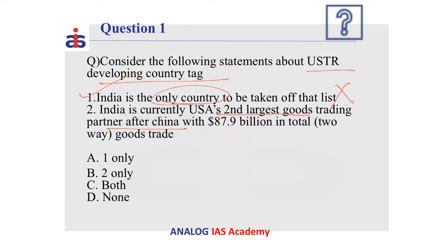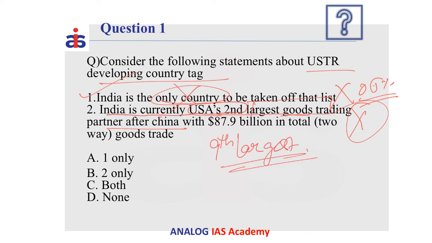They each have at least 0.5% share of the global trade. And though they are having less than the World Bank stipulated amount, they still have a significant share in world trade. That is the reason these countries are removed from that list. So India is not the only country. Second statement, India is currently the USA's second largest goods trading partner. This is false. We are the 9th largest. That is the important thing that you have to know. We are not the first, we are not the second. So both the statements are false.